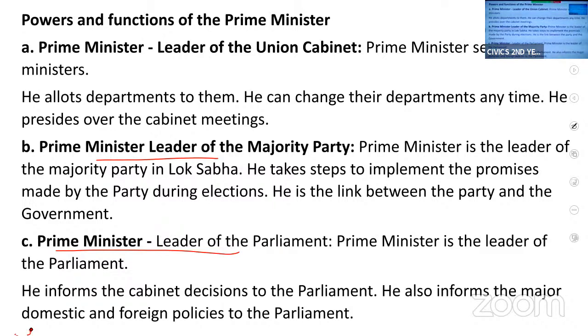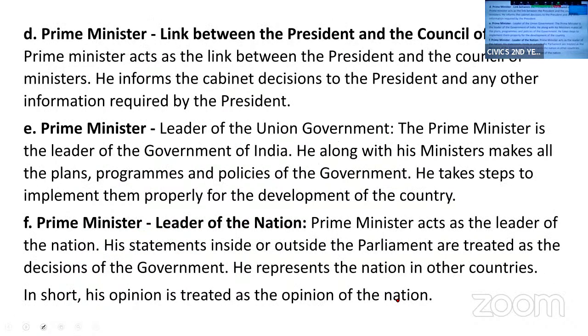It is very simple, students. If you are learning prime minister, you will be able to answer chief minister answer. For example, prime minister selects his ministers. Similarly, at the state level, it is the chief minister who selects his ministers. Then prime minister is the leader of majority party in the parliament. Chief minister is the leader of the majority party in the assembly. Okay. So like this, you can make small changes and learn these answers.